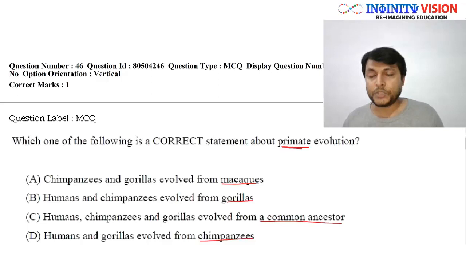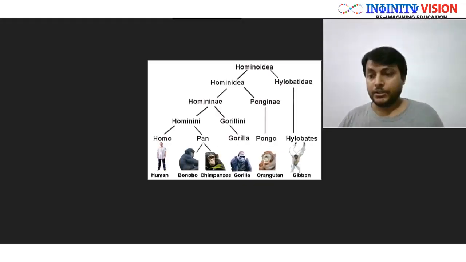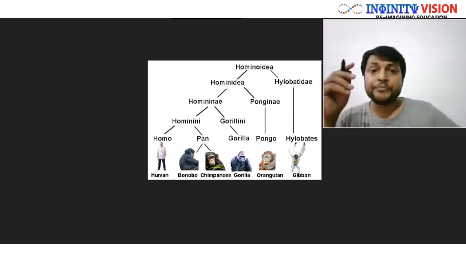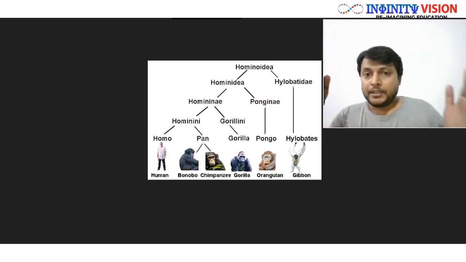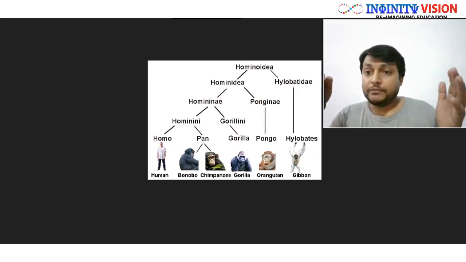If you know the evolution chart of primates, then it's good. If not, let us look at it, and there we can find the answer. What is on your screen is the diagram showing the evolution history of primates.